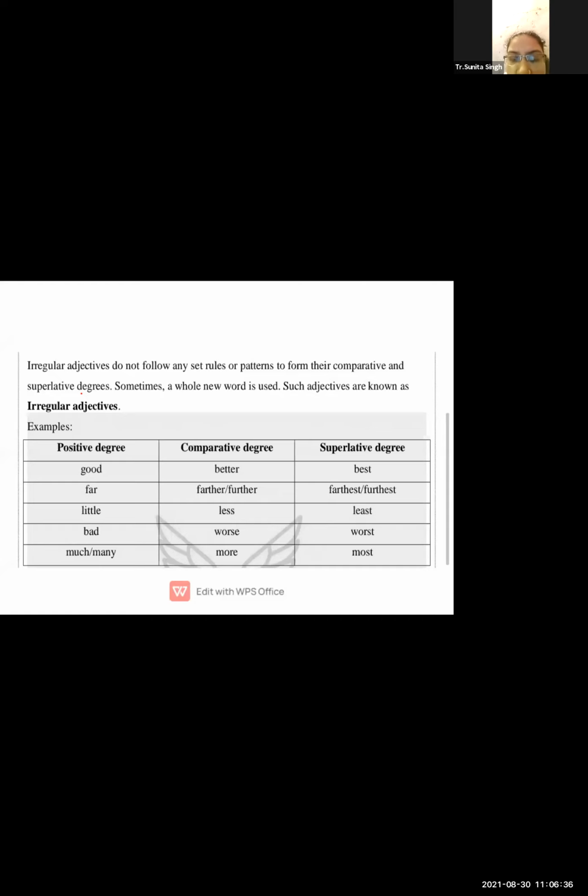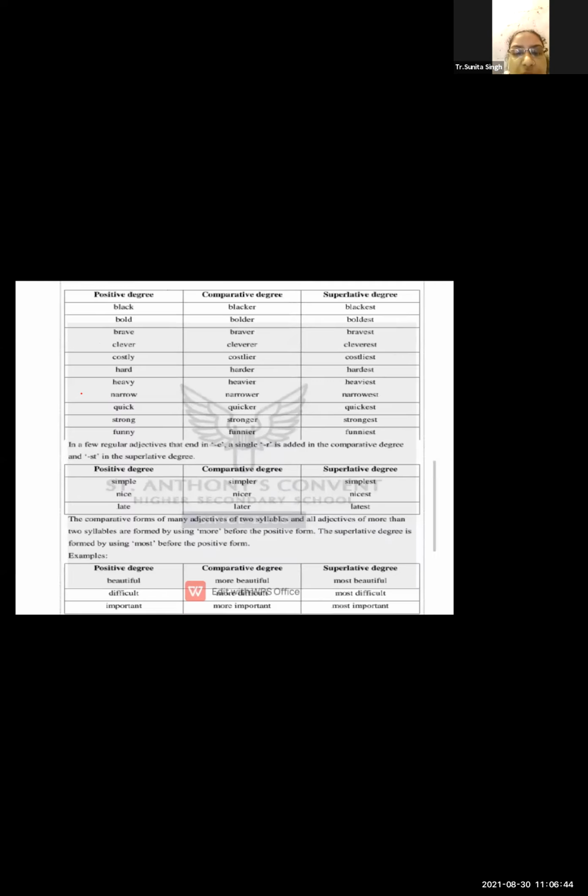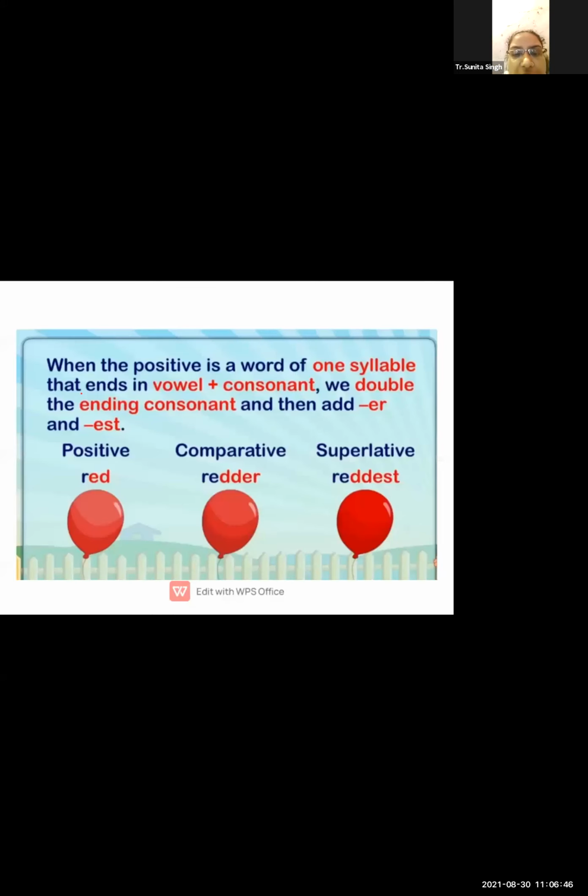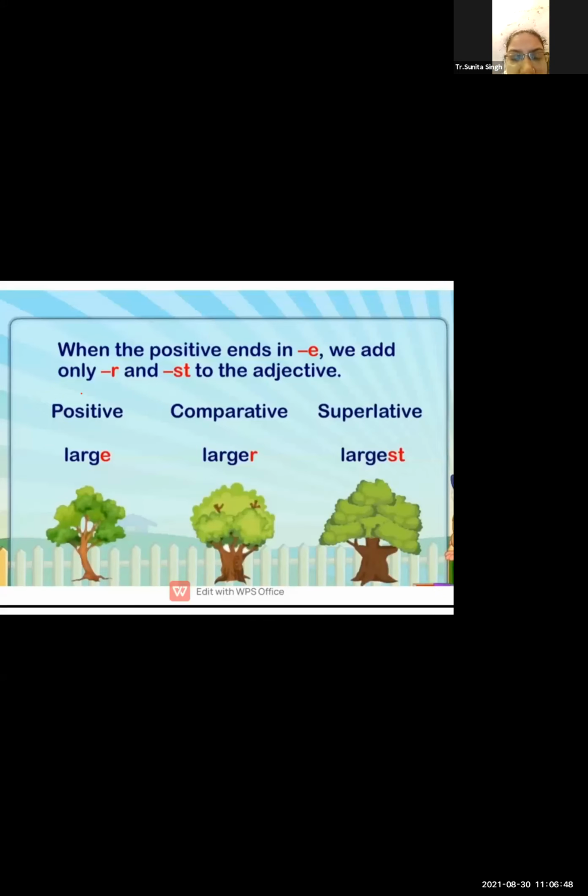Now, students, this is all about the positive, comparative, and superlative degree. In that, we have seen different forms. There are different types of words. So large, larger, largest. This is a simple way of degree of comparison where you have to add only ER and EST.